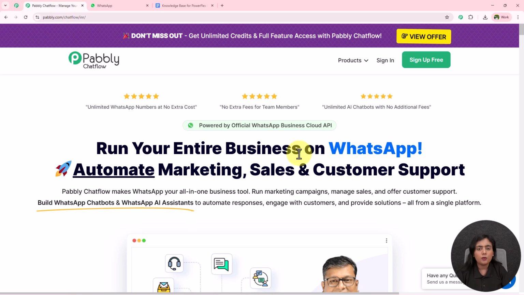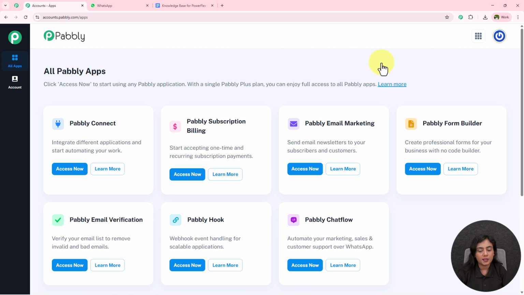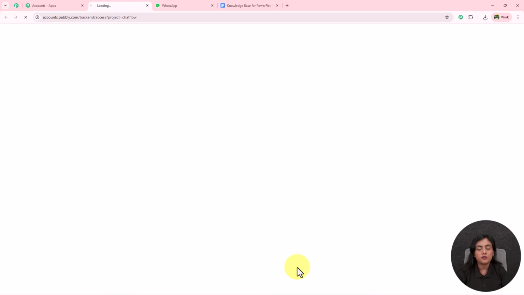Okay, now over here we have 2 options. If you're already an existing user, that means you have a valid Pabbly Chatflow account, you can directly sign in from here. But if you're a new user, you can sign up for free and get 100 free credits every month to get started and use Pabbly Chatflow. Okay, I'm already a user, so I'm going to sign into my Pabbly Chatflow account from here, and then you will find the all Pabbly apps section in front of you, where you can see all the applications that Pabbly provides. As I want to use Pabbly Chatflow, I'm going to click on this Access Now button right over here.